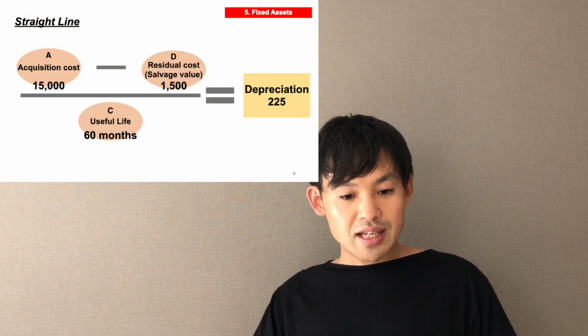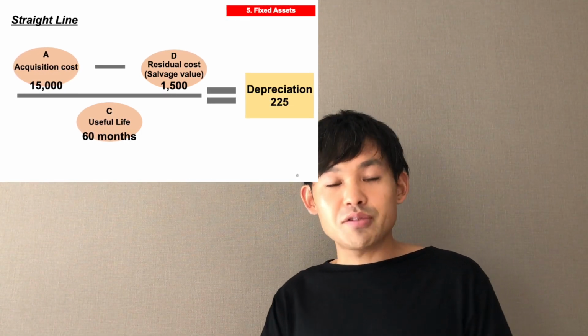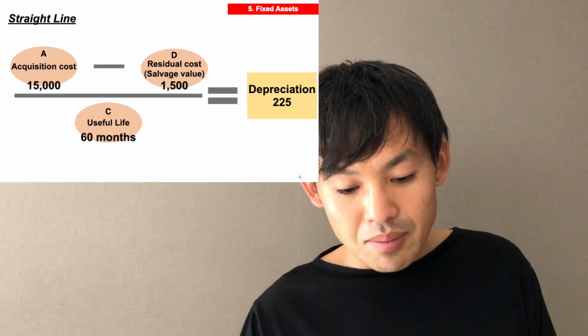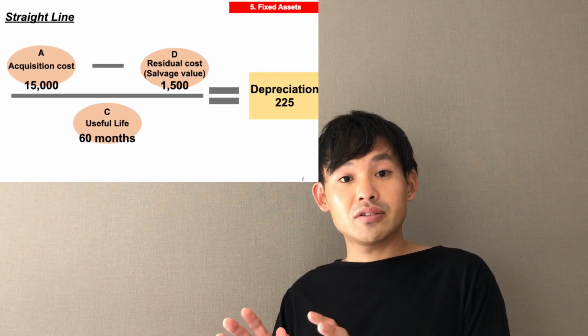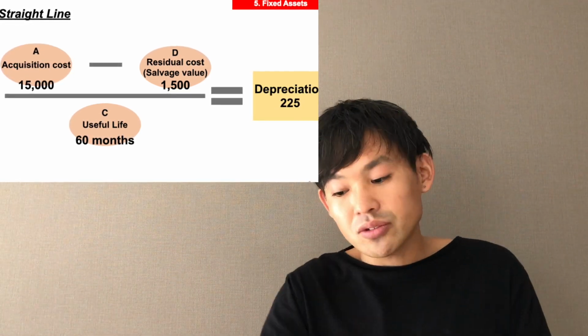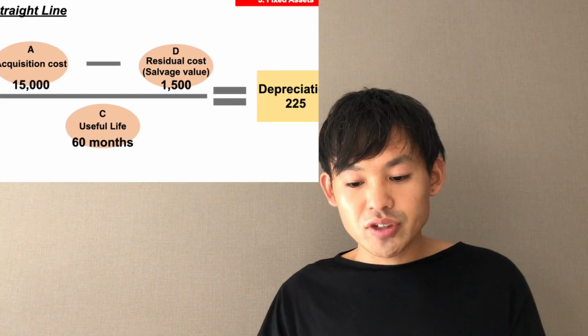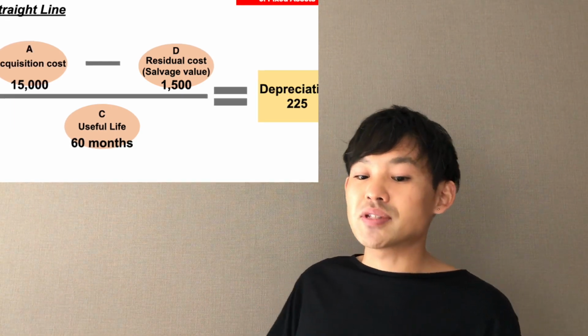Okay, let's calculate. Let's exercise. Let's calculate the depreciation expense based on the straight line method. The first step is acquisition cost 15,000, minus residual cost 10%, 1,500. So this amount can be depreciated over the useful life of 60 months. As a result, you get $225 as depreciation. I think this is very easy. You can understand depreciation.